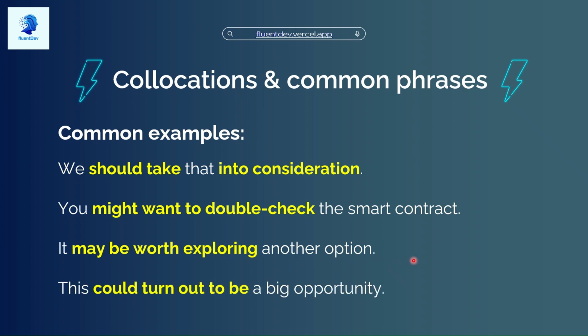And the last example I want to go over here is: this could turn out to be a big opportunity. Something could turn out to be a big opportunity. We normally use this phrase if we think something could become more than we currently think that it is. So maybe we think this is not so good or nothing special, but in the future it could become something special. It could turn out to be a nice opportunity for us, right?